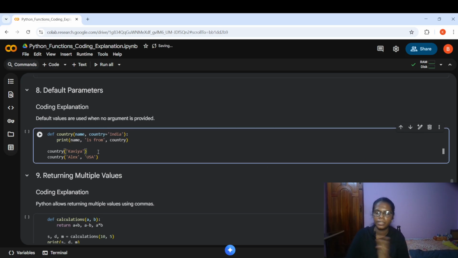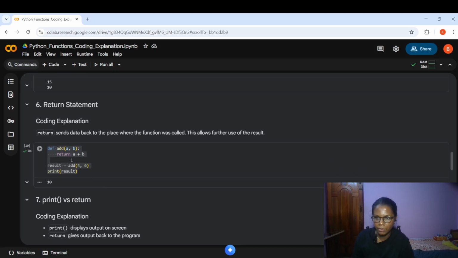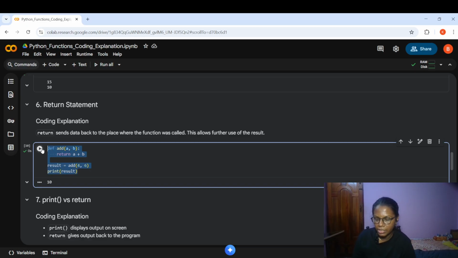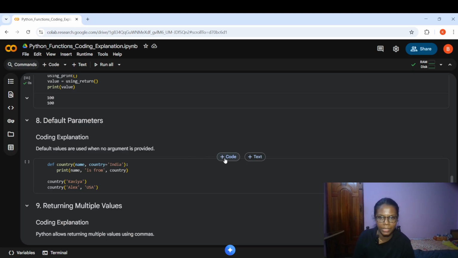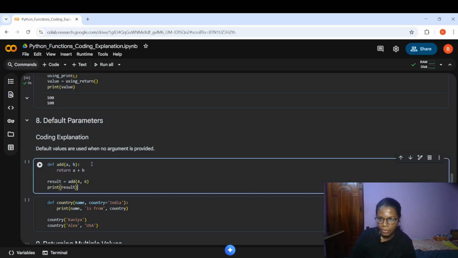So next, after this, let's try to understand what default parameters are. So when I have two parameters, I need to pass two arguments, right? If I didn't do that properly... So here, let's take the same program, this program itself, to understand how default parameters work. So for this process, I have two parameters and here I have given two arguments. What if I miss giving one argument here?